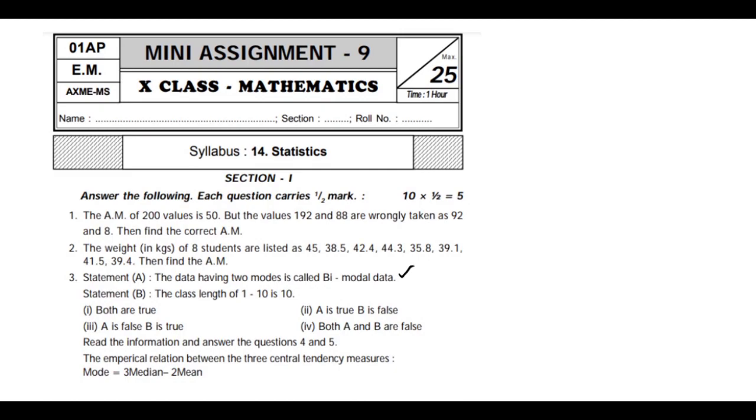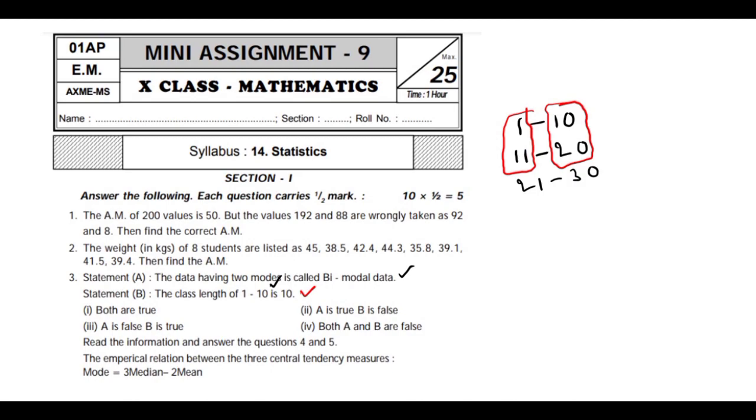The length of class 1 to 10 is given here. Okay, 1 to 10, then the next class you will get 11 to 20, 21 to 30. So like this we'll get, right? Now in this, the class length is asked. Class length means the difference between either lower limit or upper limit. The lower limit or upper limit difference is 10. So 10 is the right answer for this question.